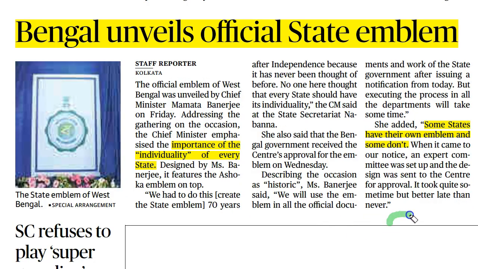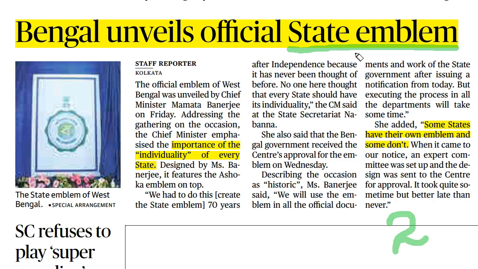This is the second important article of this page, and this article is very important from the perspective of the preliminary examination. Here, the article is discussing the state emblem. We know that not every state in India has its own official emblem. Only some states like Tamil Nadu, Telangana, Rajasthan, Sikkim, Uttar Pradesh, and some more states have the official state emblem.